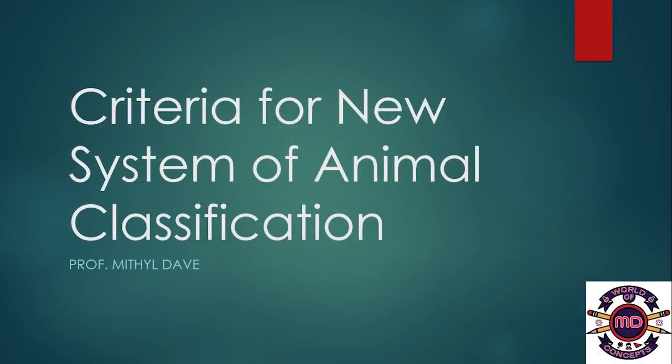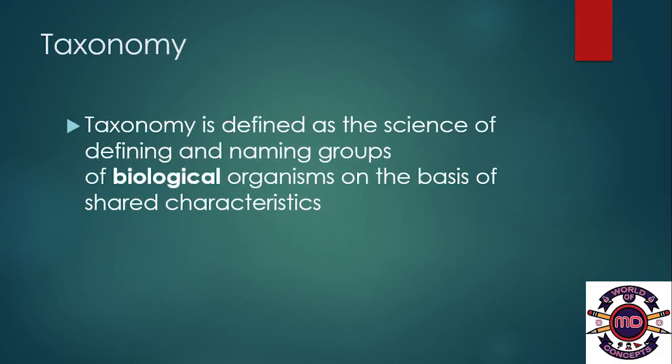It's all about animal classification and the various criteria required for animal classification. So let's get started. Criteria for new system of animal classification. Taxonomy is defined as the science of defining and naming groups of biological organisms on the basis of shared characteristics.